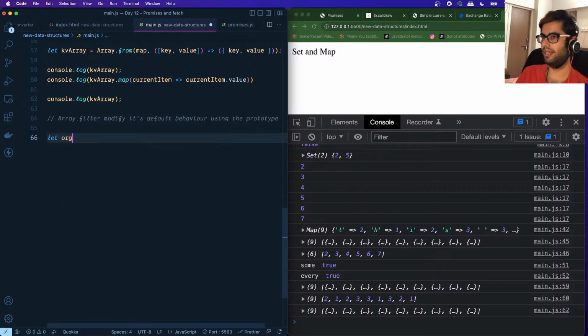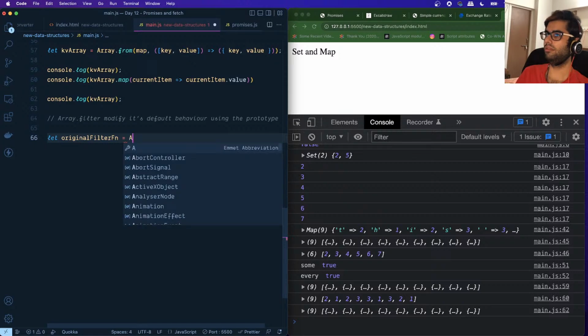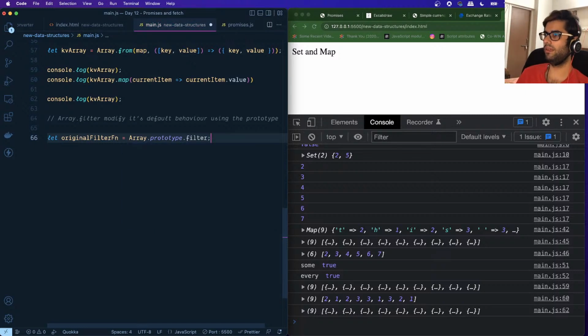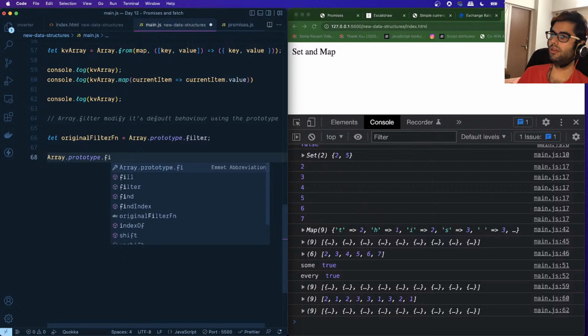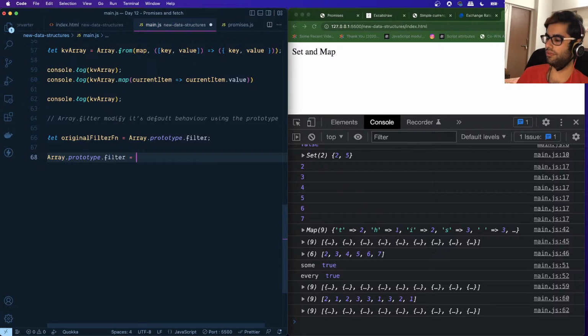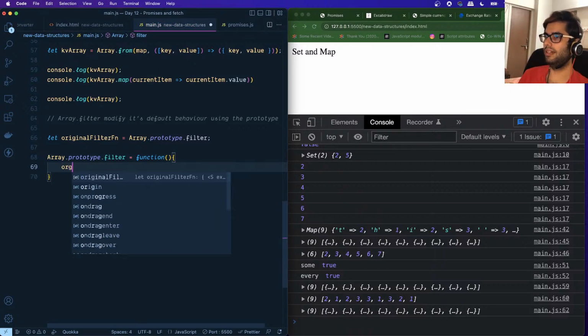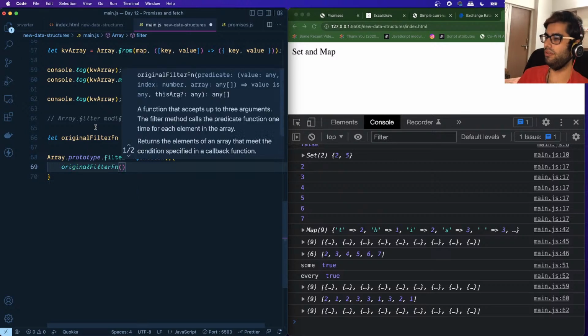So let's take a reference of the original filter function. So I'll say array dot prototype dot filter. So I have the original filter function over here. I want to override its functionality, so I'll say array dot prototype dot filter. I'll pass a new function over here. Okay, then what I want to do is I want to access the original filter function.